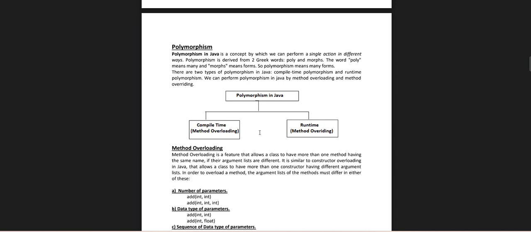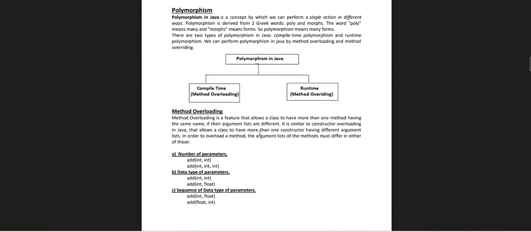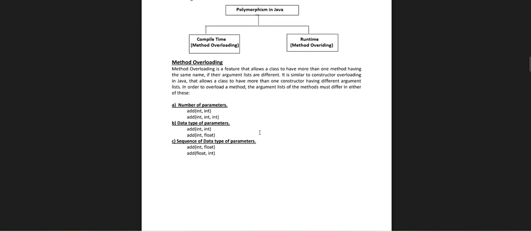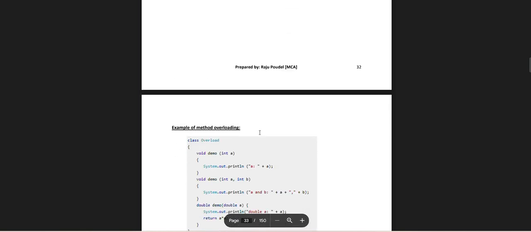It is similar to constructor overloading in Java, which allows a class to have more than one constructor having different arguments. In order to overload a method, the argument list of the methods must differ in the number of parameters, the data types of the parameters, or the sequence of the data types, such as int, float, int.